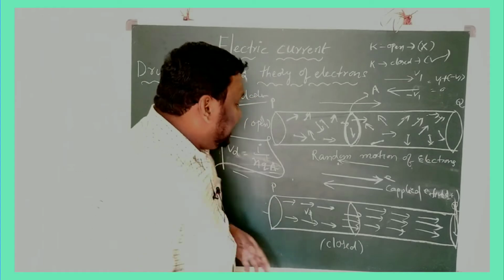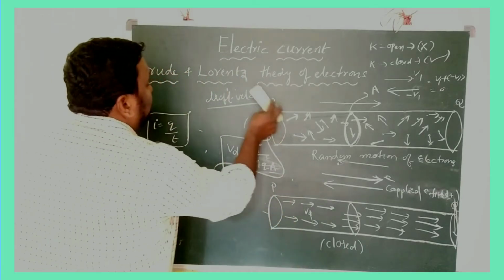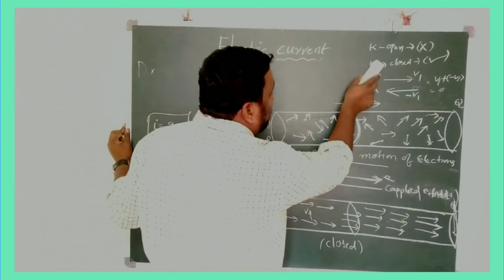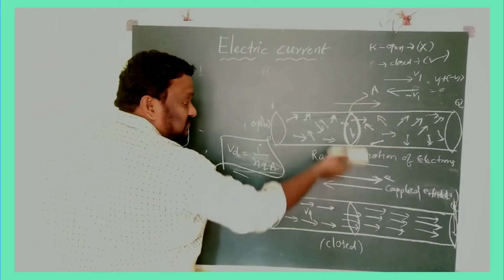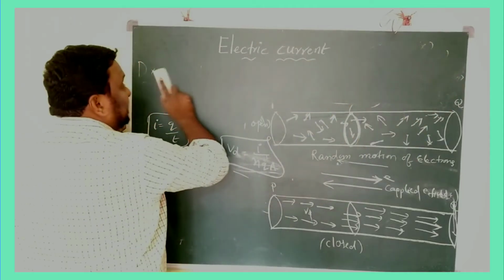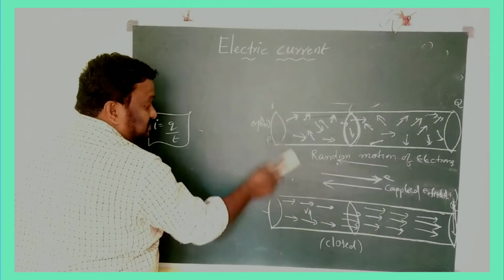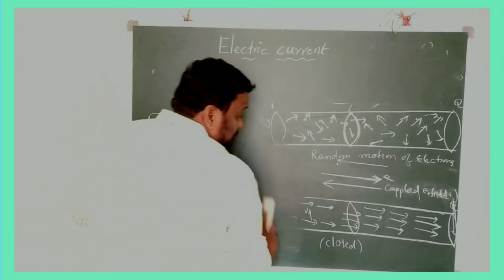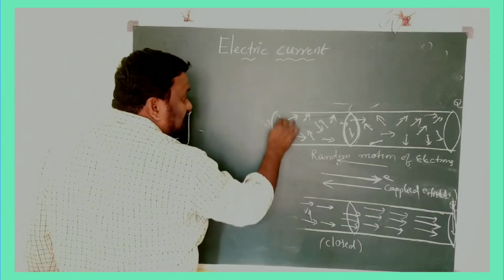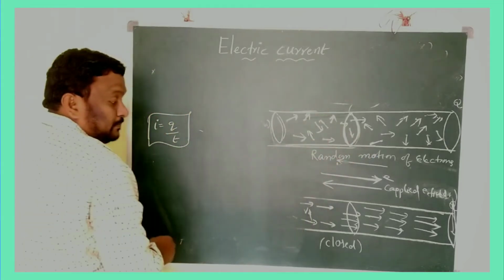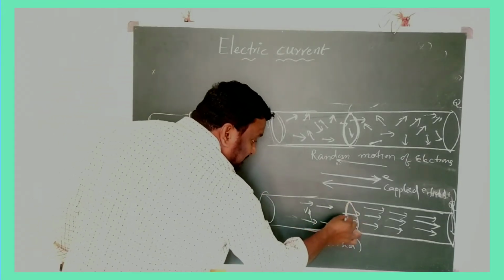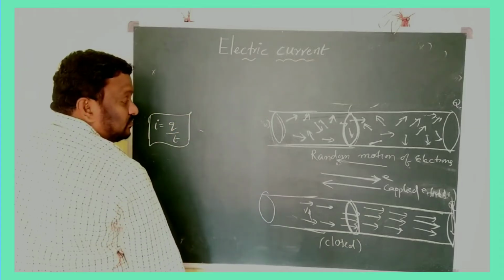Okay, children. Here we have one basic definition for electric current. It is important from an examination point of view, and the same topic, Drude and Lorentz theory, is also important. It is a 4 marks question in our application of concept. That is the first question, children. Here, what is the electric current? How can we define it? That is the thing you have to remember. Important.